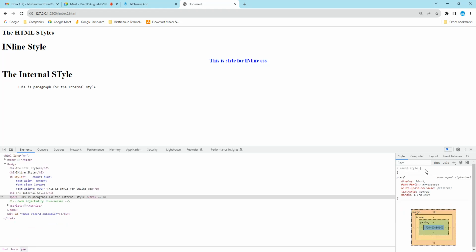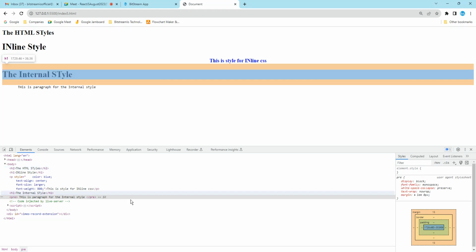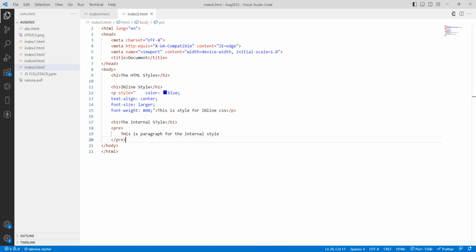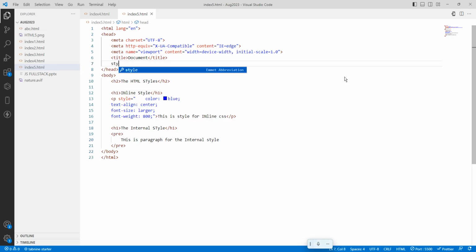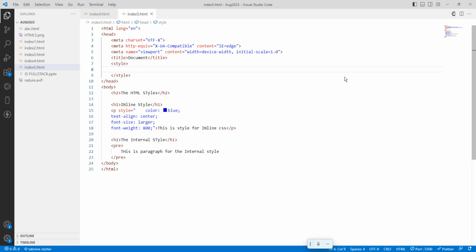It will be available for only this browser. If you want it to reflect in code, you have to go here and write a CSS. So it is an internal CSS. How to do it? In the header tag, you are going to write a style here. Style start tag and end tag.